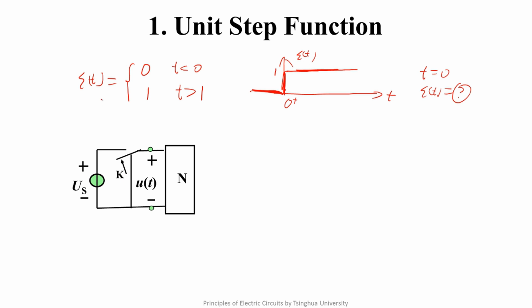With the definition of epsilon(t), the whole switch seen from here to the left and the source can be equivalent to a voltage source. What's the value of the voltage source? Please think about it.